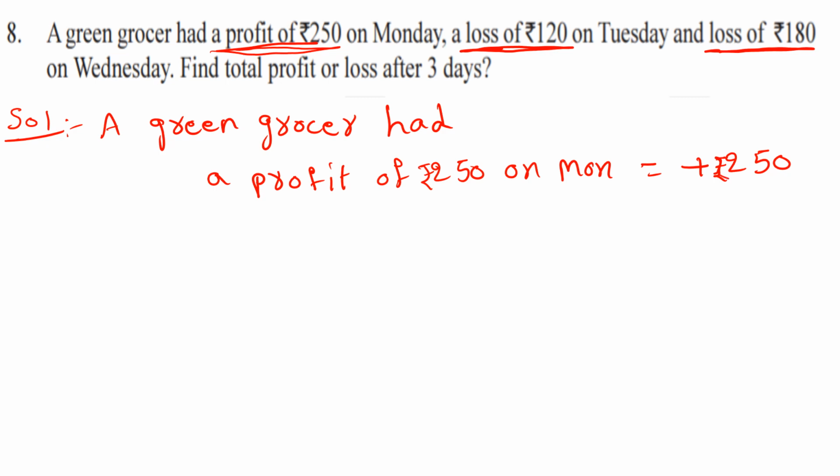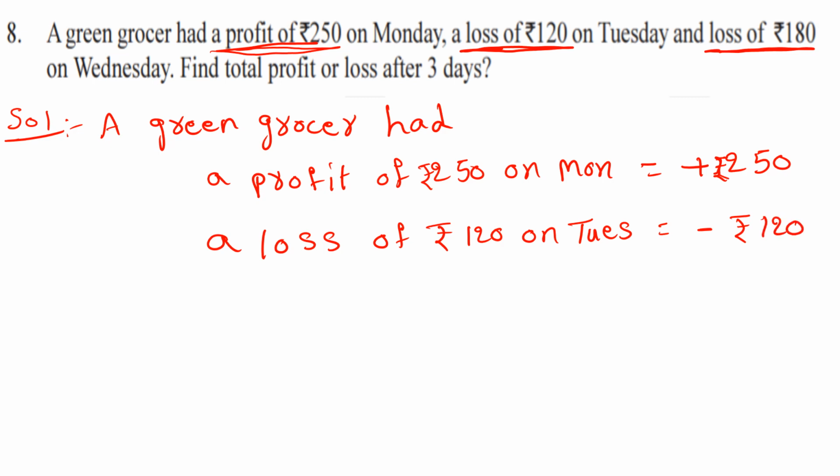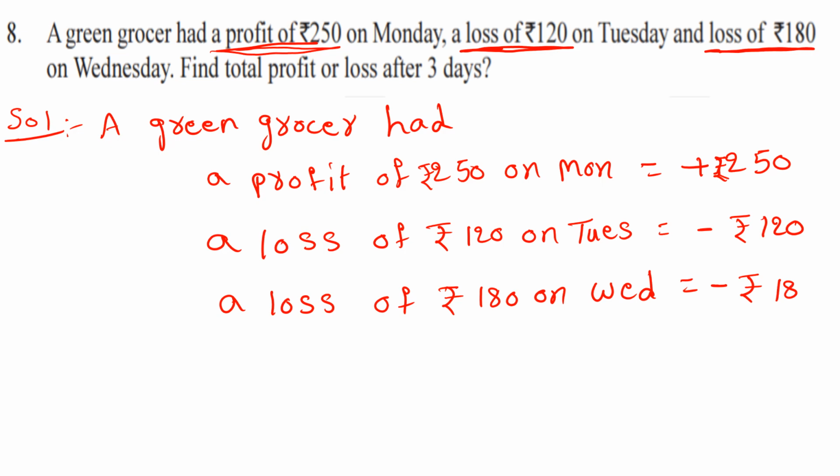And on Tuesday, a loss of 120 rupees. We take it as negative, minus 120 rupees, right? Next, a loss of 180 rupees on Wednesday. That means that is also negative, 180 rupees. So the total profit or loss after 3 days.